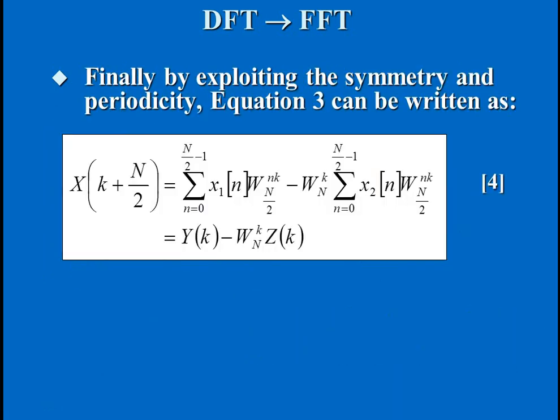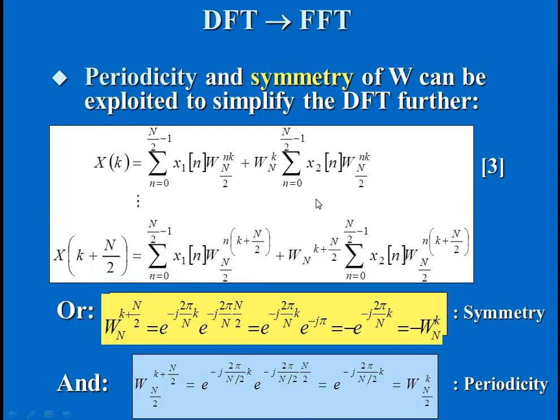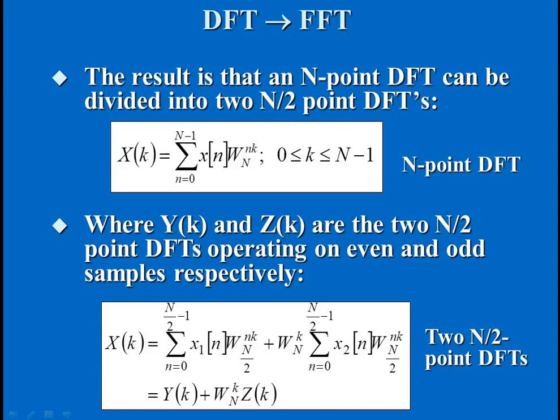After including periodicity and symmetry in equation number 3, we can name the first term y of k. In equation number 3 we had W N power k, right? So we have the even sequence as y of k and the odd sequence as z of k.